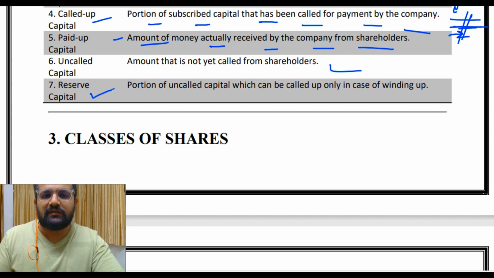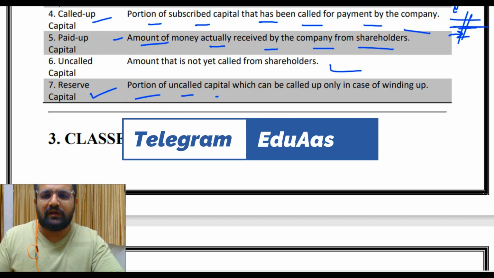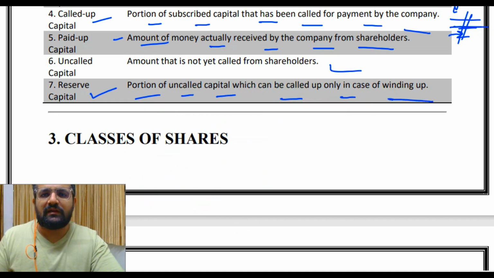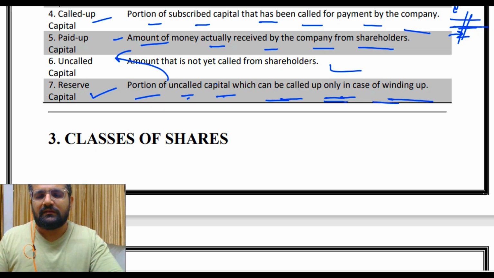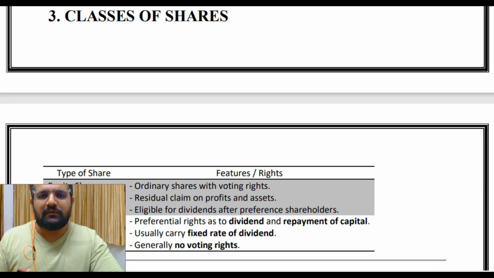Then reserve capital: portion of uncalled capital which can be called up only in case of winding up. What is a reserve? It is something you have kept aside that you can use later on. And reserve of what? Of uncalled capital. So it is the portion of uncalled capital which can be called up only in case of winding up, when you are closing everything. Then you will need that reserve capital. So from the name itself you will be able to answer.